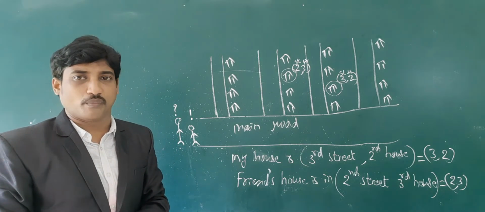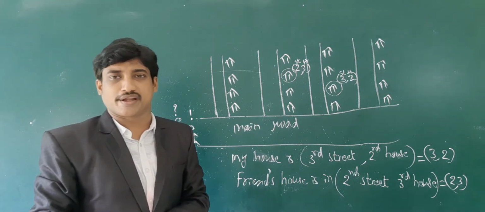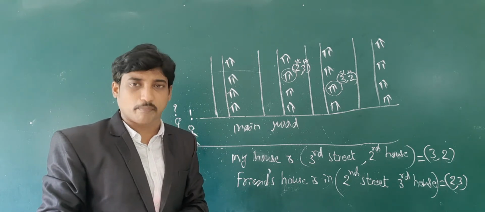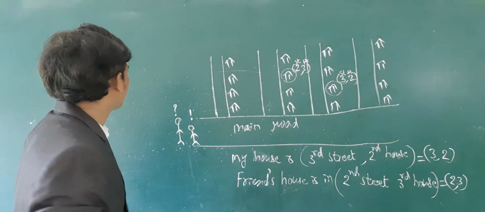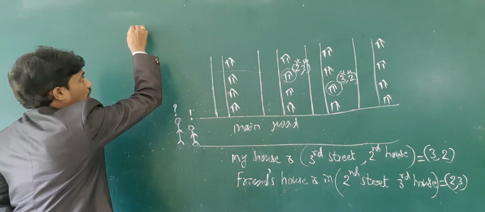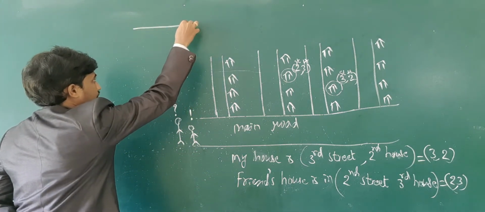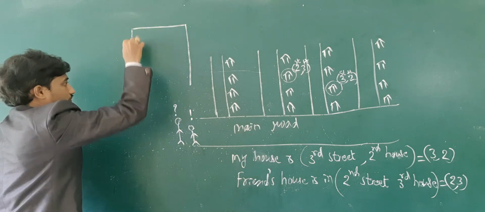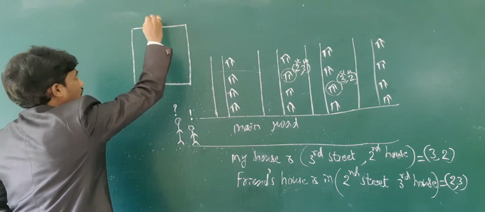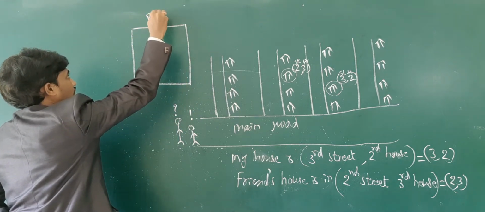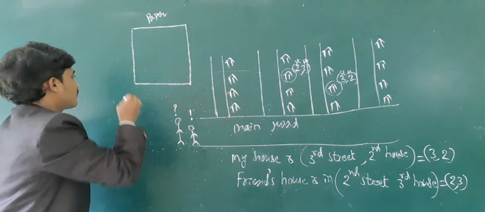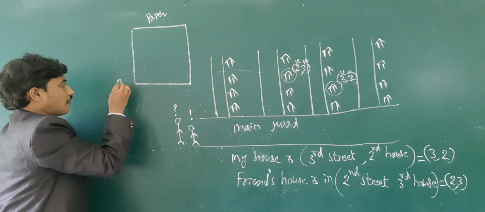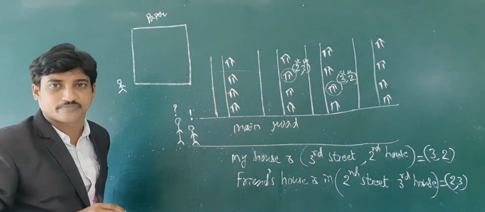Now let us see how to locate a point on a paper. Now I am taking a paper, a white sheet. I am observing from the corner of this sheet.